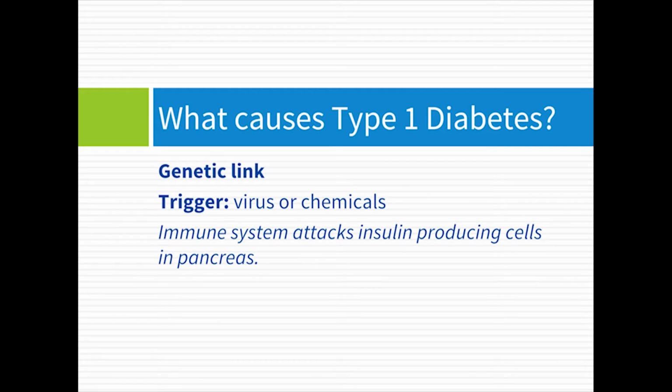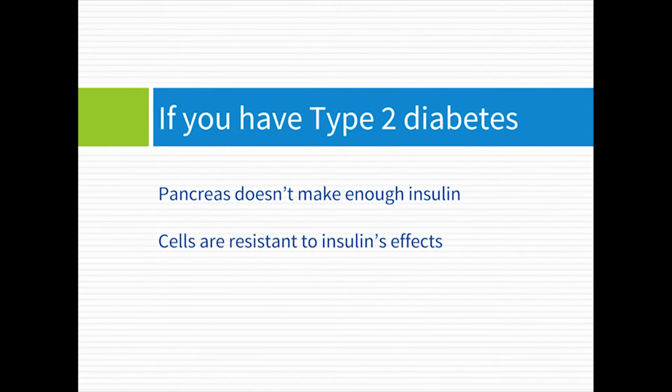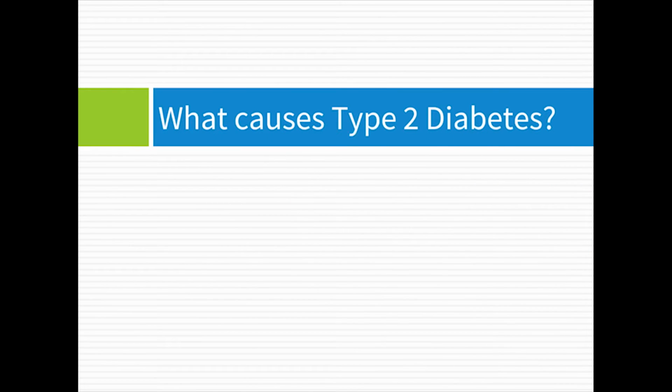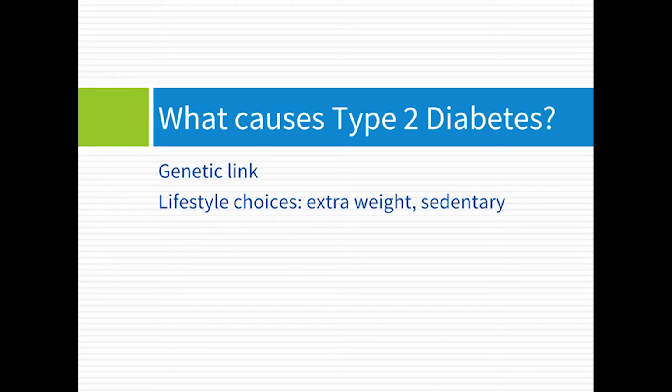from making insulin. If you've been told you have type 2 diabetes, your body is not making enough insulin, and the cells in your body are resistant to its effects. Type 2 diabetes occurs when your body and cells become resistant to the effects of insulin as a result of the combined effects of genetic risks and lifestyle choices, such as carrying extra weight and being sedentary. As your age goes up, so does your risk for type 2 diabetes.